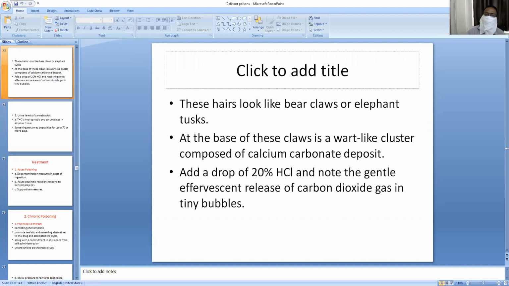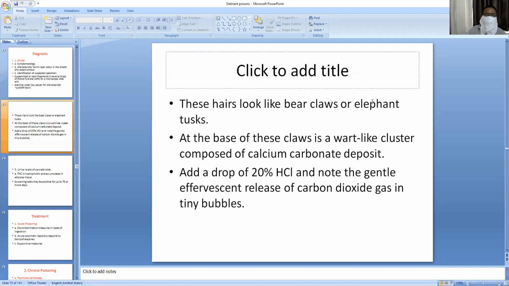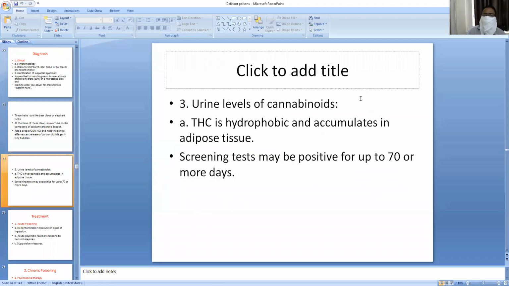At the base of these claws, there is a wart-like cluster composed of calcium carbonate deposit. With this you can suspect the specimen. So add a drop of 20% HCl to these cystolith needles, and you can observe the release of carbon dioxide gas in tiny bubbles. Urine levels of cannabinoids, THC, can be positive for up to 70 or more days.